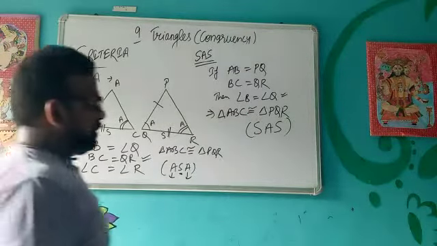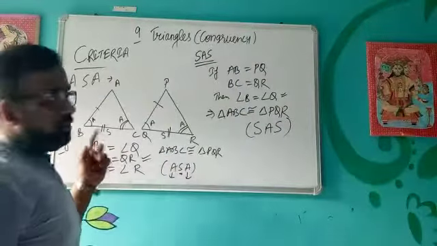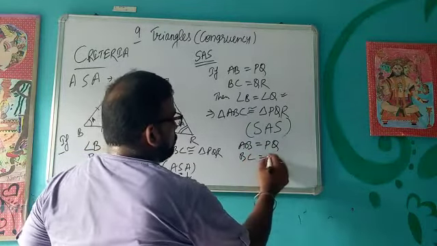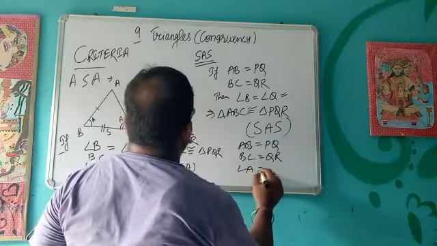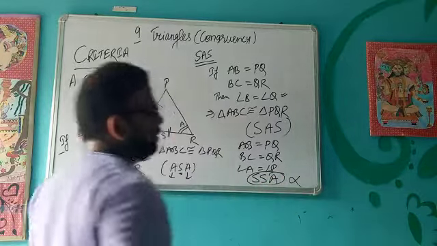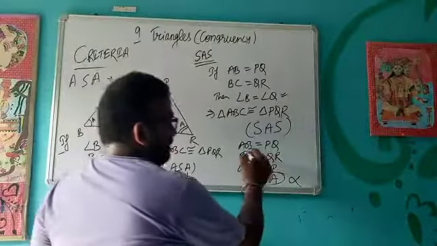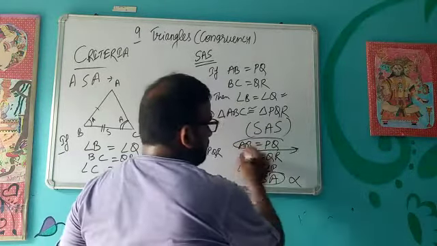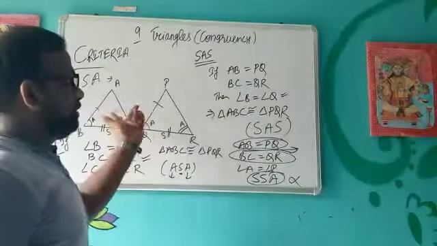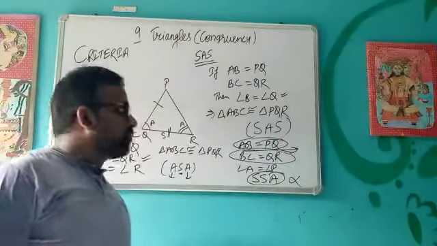Whenever you use this criteria, remember this angle should be between the sides which are equal to each other. You cannot say that AB is equal to PQ and BC equal to QR and then write angle A is equal to angle P and call it side side angle. No, it is absolutely wrong. There is no such criteria like side side angle. Again, this angle should lie between these two equal sides. Then only you can prove that these two triangles are congruent by the side angle side criteria.